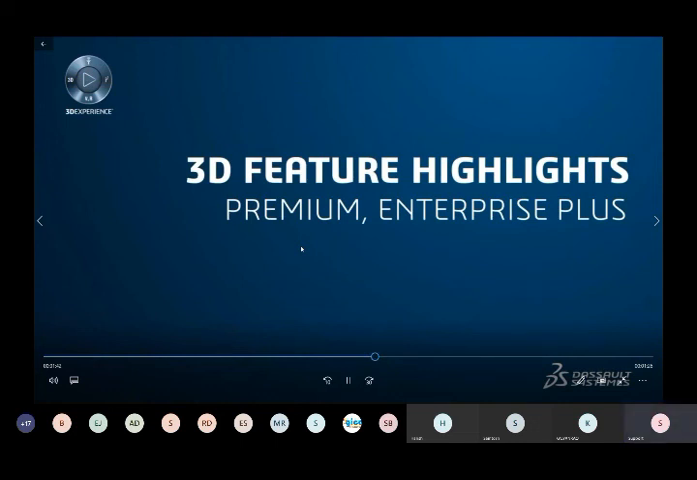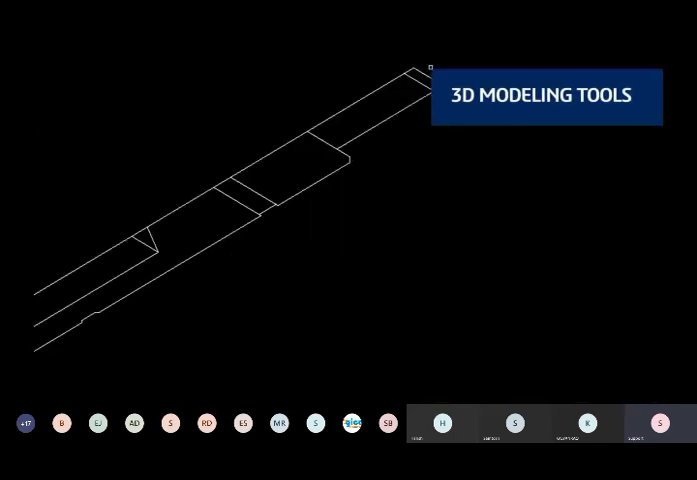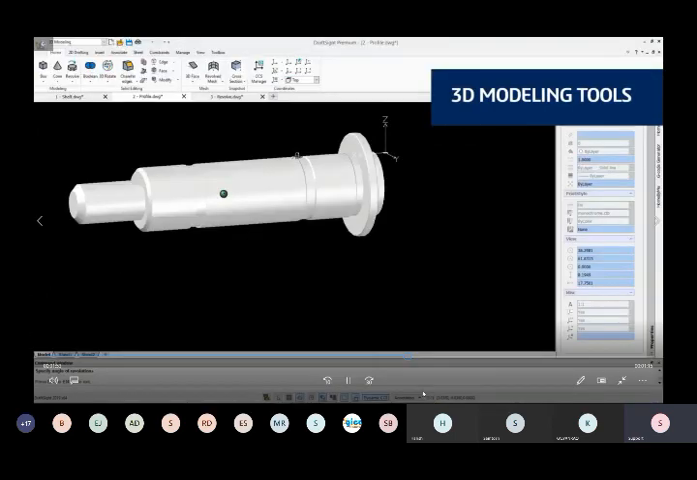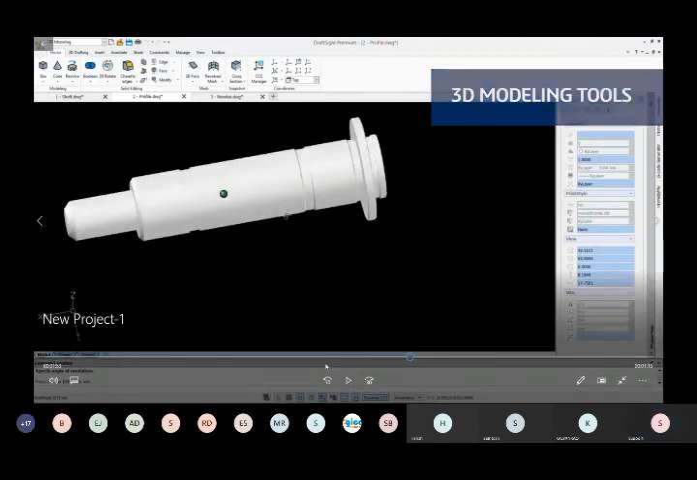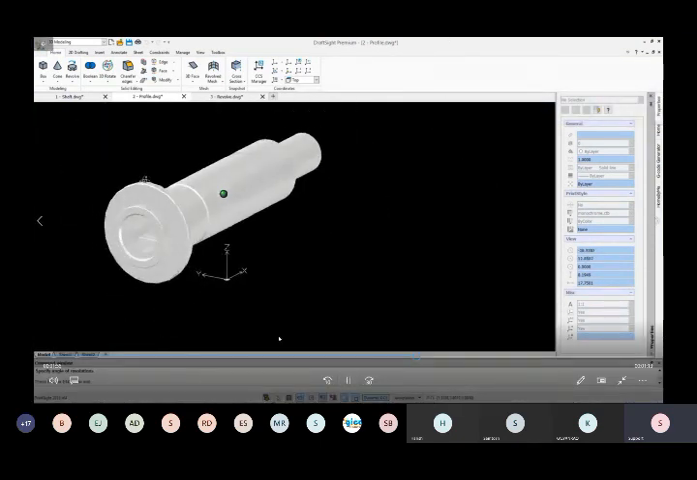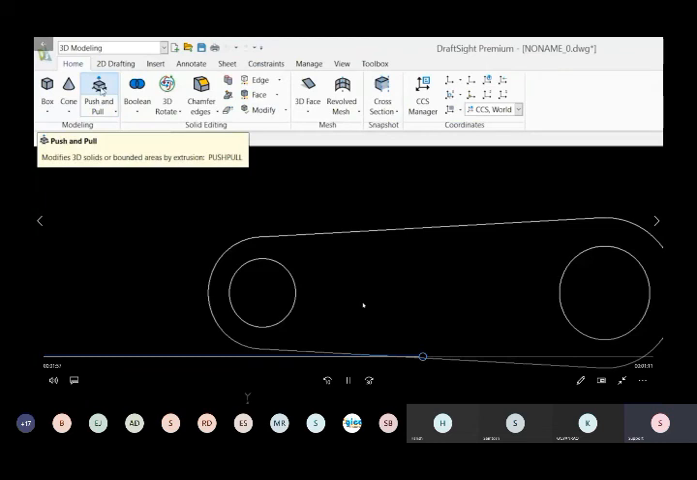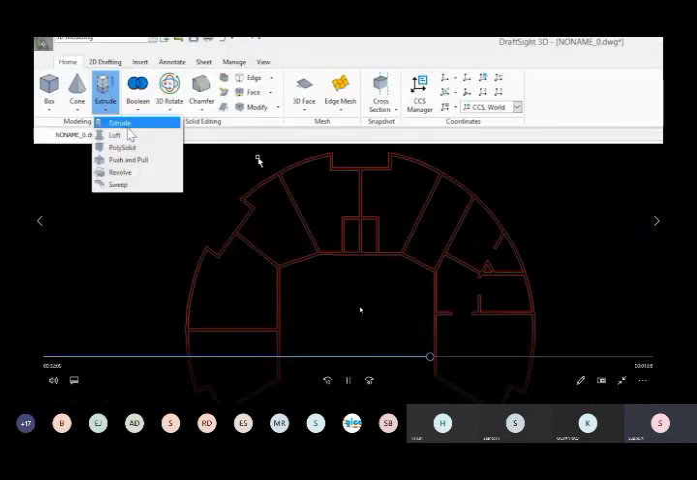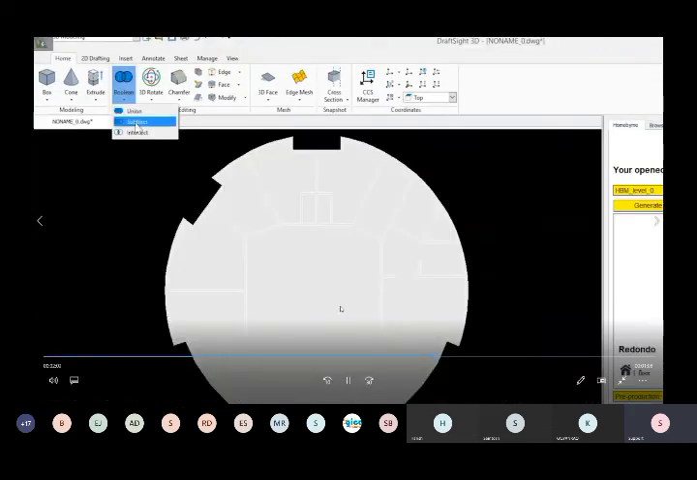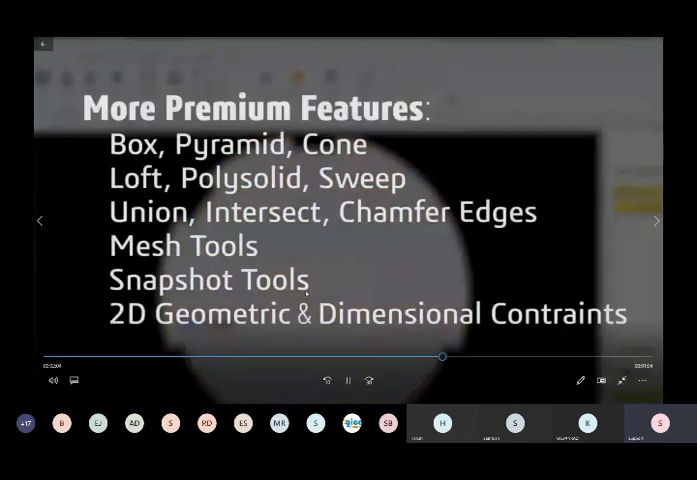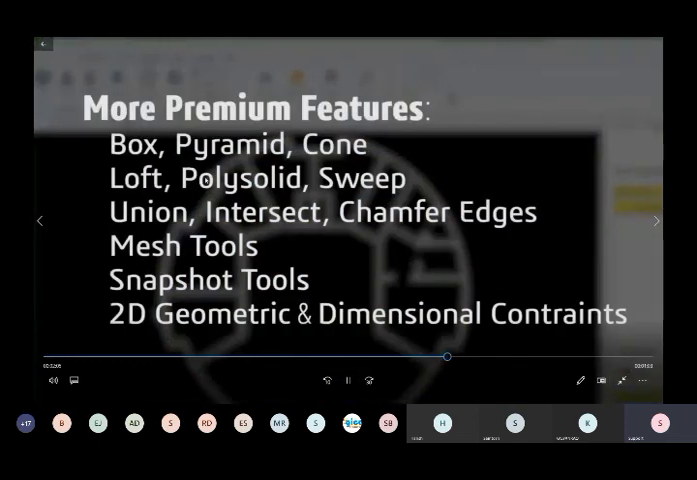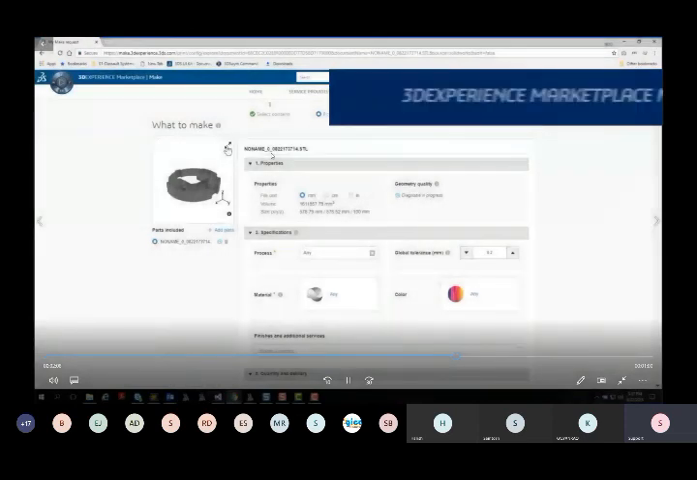Let us show the highlight features that we have here. You can do complete 3D modeling like this. You can do all types of revolves, push and pull, or if you want to add materials, you can add them. You can extrude it. You can calculate all the mass properties. You can have predefined shapes like box, pyramid, and everything.